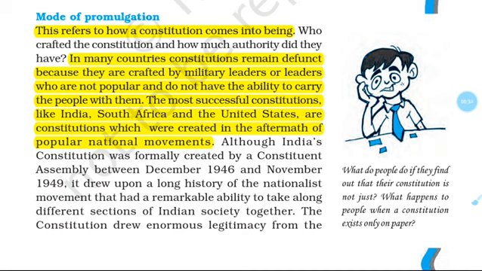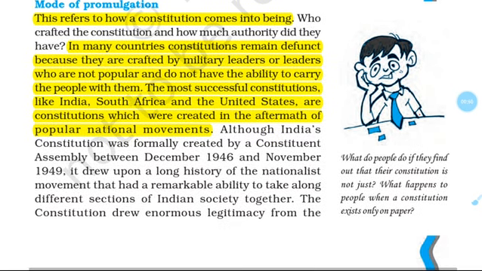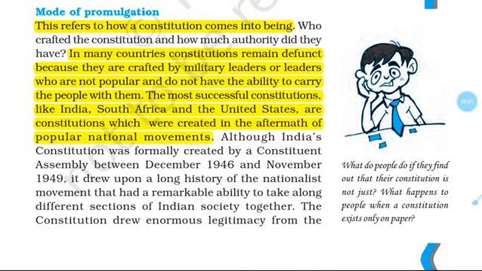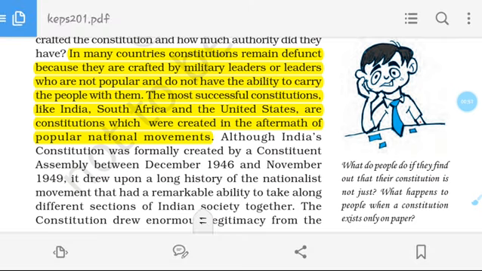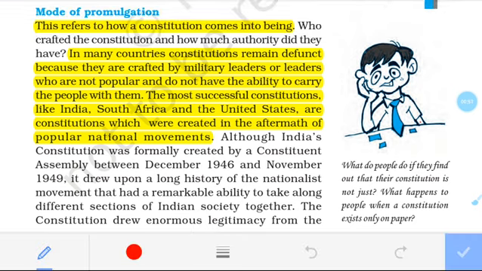So basically in the mode of promulgation we have to know how a constitution came into being, meaning what was the method, the way in which the constitution came into being. See, this refers to how a constitution came into being. That means mode of promulgation.